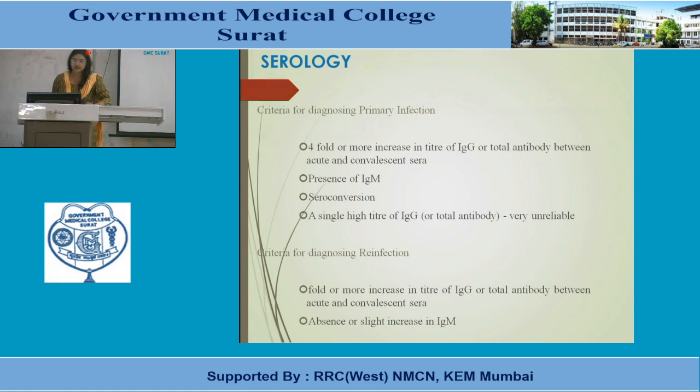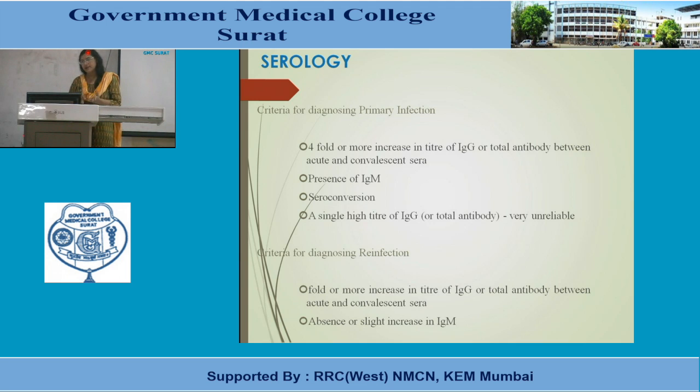In the case of primary infection, if we want to label our infection as primary infection, there are certain criteria, like a 4-fold or more increase in the titer of IgG or total antibody between acute and convalescent sera. So if we take 2 serum samples at least 15 days apart, and we can demonstrate a 4-fold rise in the titer of IgG or total antibody, it means it is an acute or primary infection.